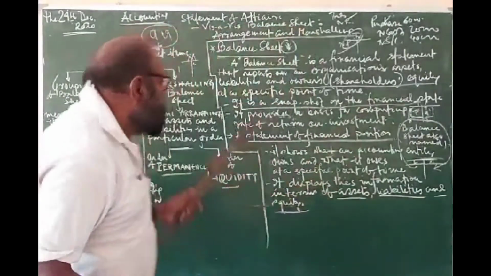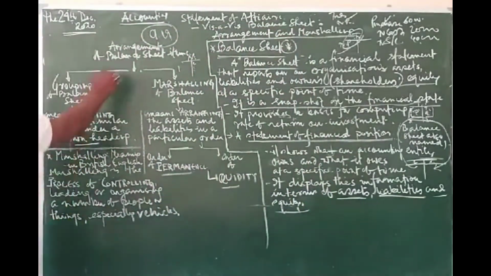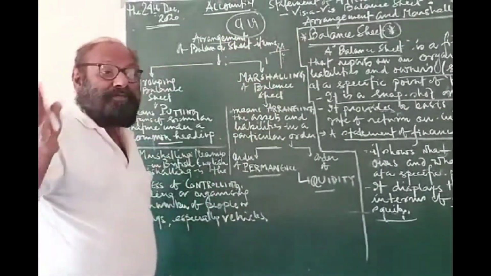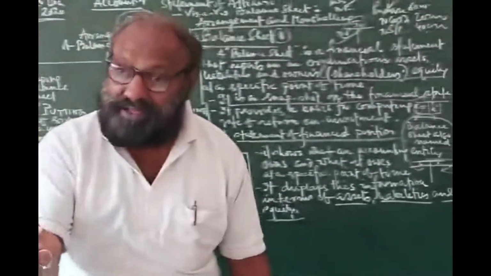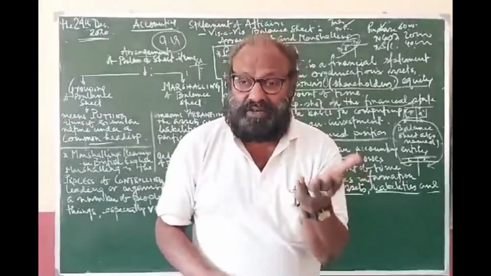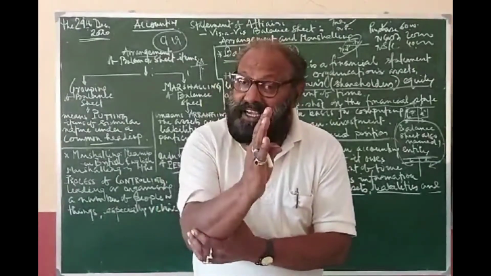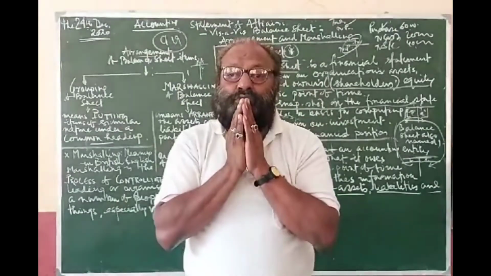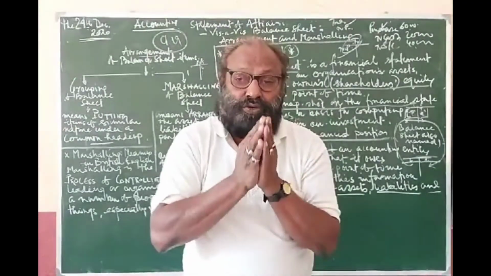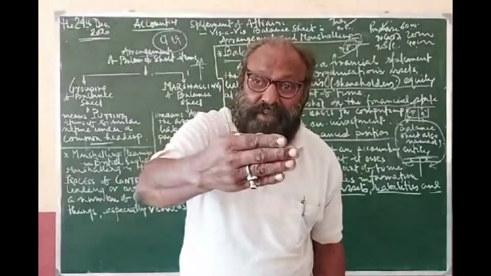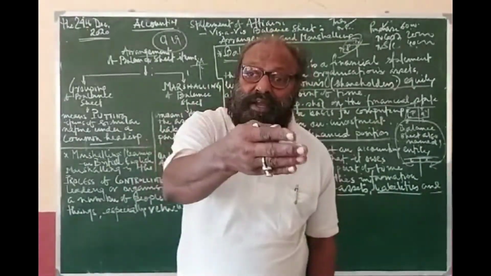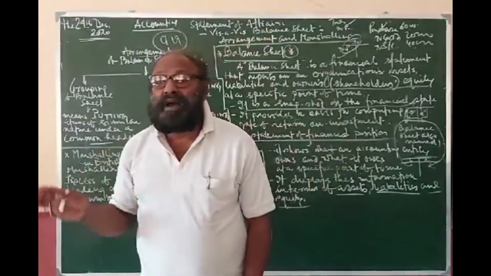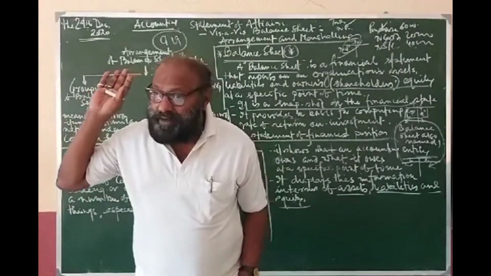Now what are the criteria? The first criterion we follow is arrangement, the grouping of the total, that is known as arrangement of the balance sheet items. Because the statement of affairs, or the balance sheet, or statement of financial position, as you call it, is the basic guideline, our most important information, which we should go on analyzing and interpreting all through the year to take proper decisions. So for decision making, the most important item is our statement of financial position, the balance sheet.